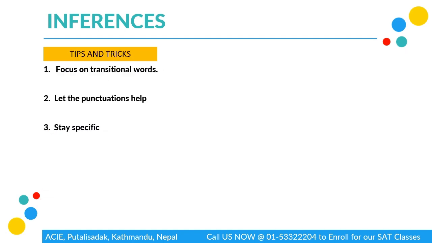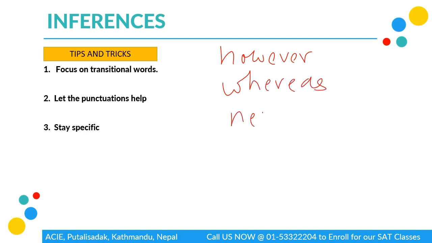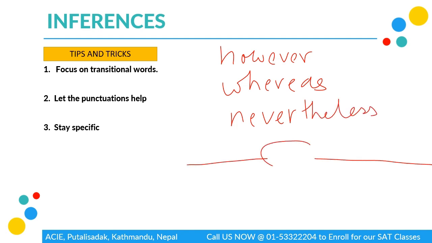Again, giving tips and tricks. First is focus on transitional words. Transitional words such as however, whereas, nevertheless, they change एउटा सेन्टेन्स र अर्को सेन्टेन्सको बिचको रिलेसन. So be sure to know what the transitional word being used is.